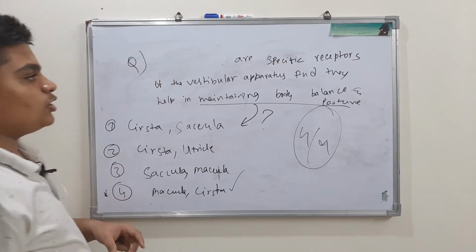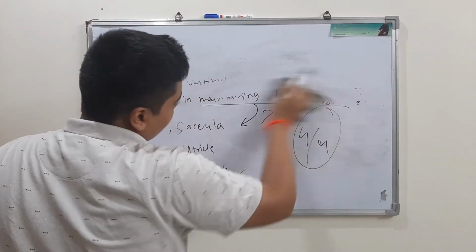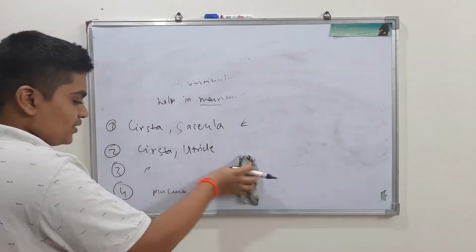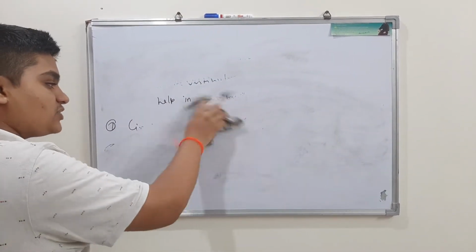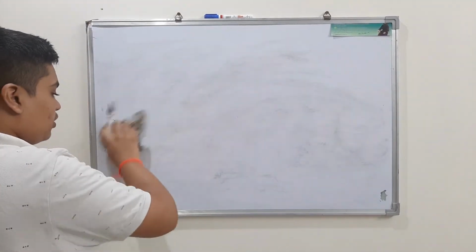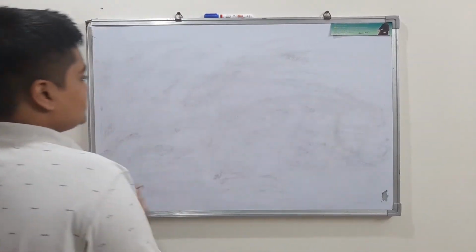Now we will be moving on to the mechanism of hearing part. How we are able to hear. How the sound vibrations roaming somewhere in the atmosphere reach our ear, and how they are traveling in a specific path.